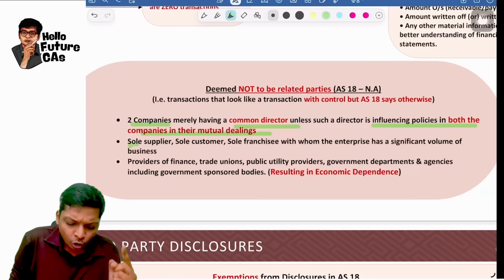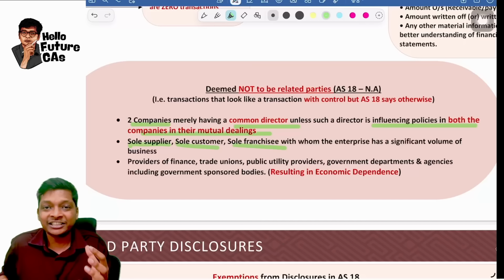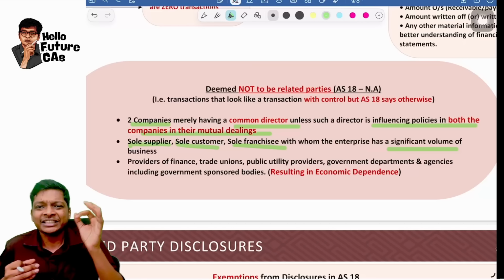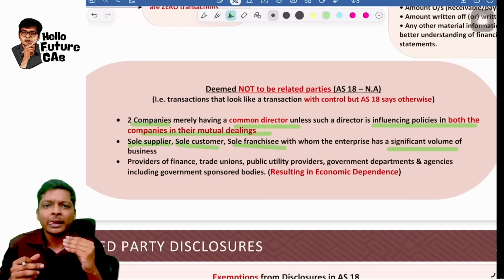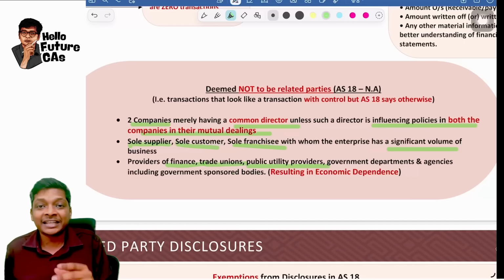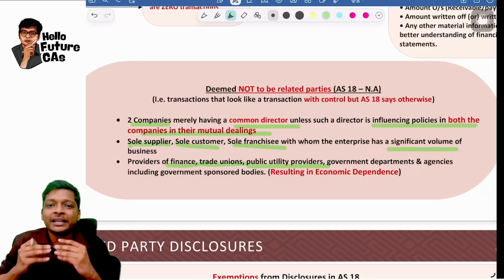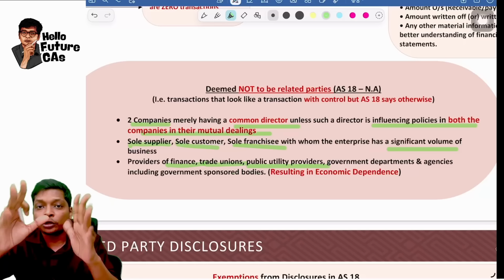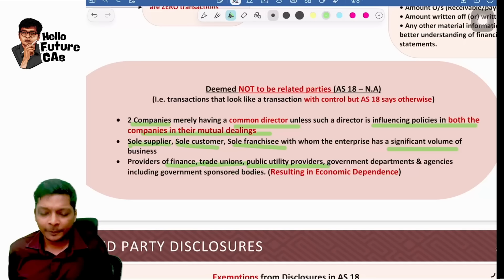Second, if you see a sole supplier, sole customer, sole franchisee with whom I have a significant volume of business, it doesn't become a related party just because of this. And third, people who give me finance like banks, trade unions, public utilities like water supply, electricity supply, all these are not my related party, because even if they have the power to control me, just because of that, they are not related parties.